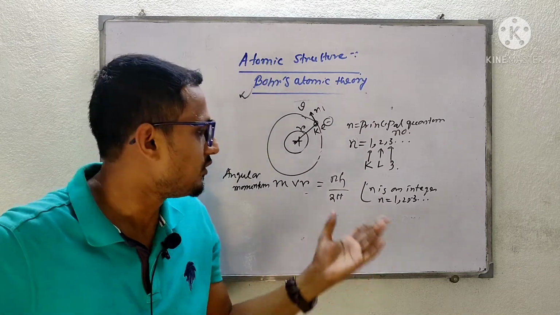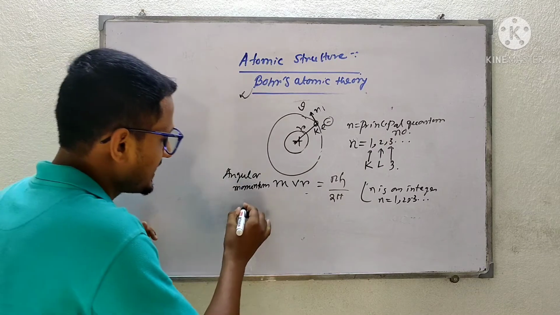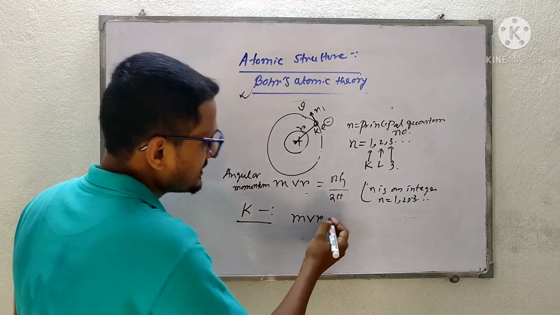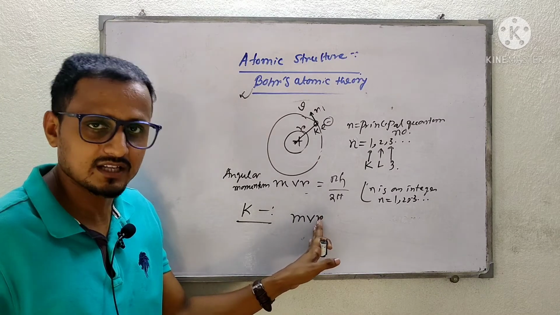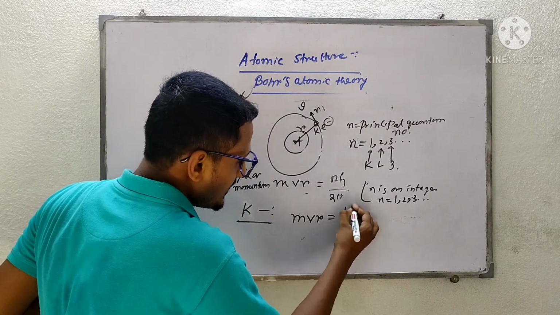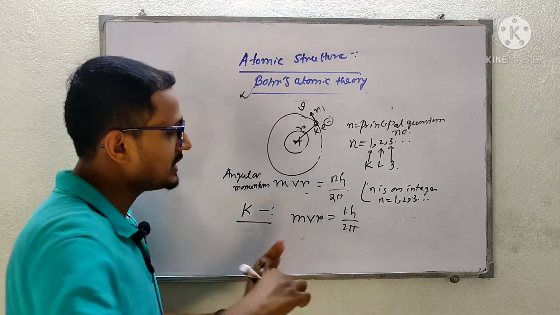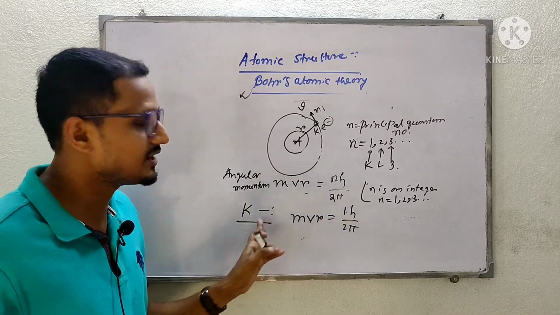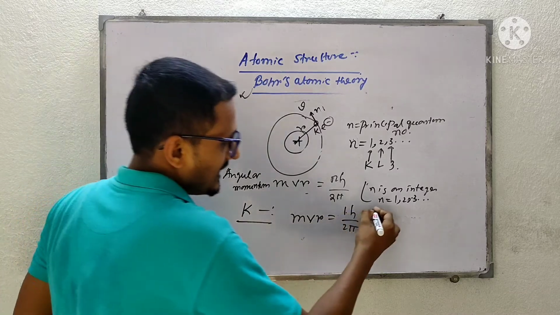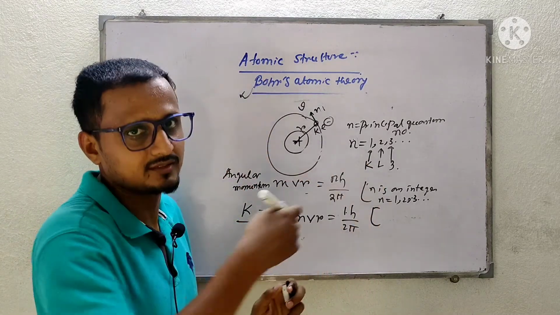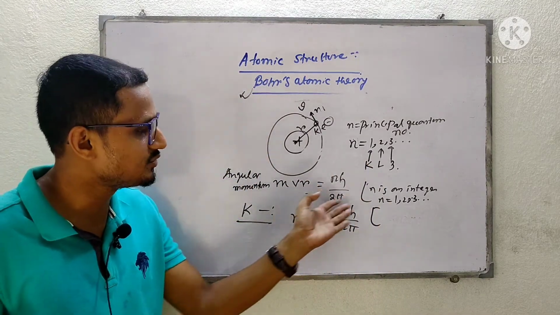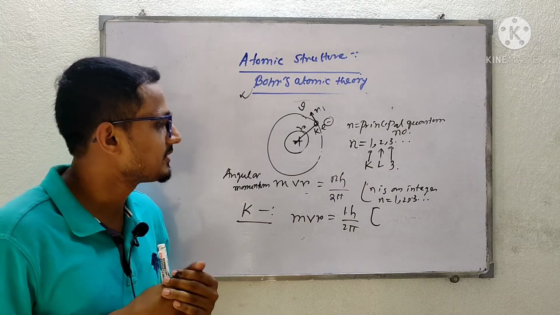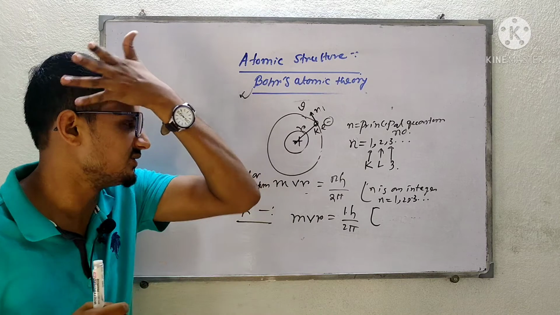That means for the first energy state, that means for the K orbit, the angular momentum will be mass into velocity into radius of the electron, equals 1 into h by 2 pi. Why 1? Because the value of n equals 1 for the K orbit, so 1 h by 2 pi, and h is nothing but Planck's constant, I have told you earlier. For the next orbit, 2 h by 2 pi, for the third orbit, 3 h by 2 pi. Like that it will go. So this is the first postulate of Bohr's theory.